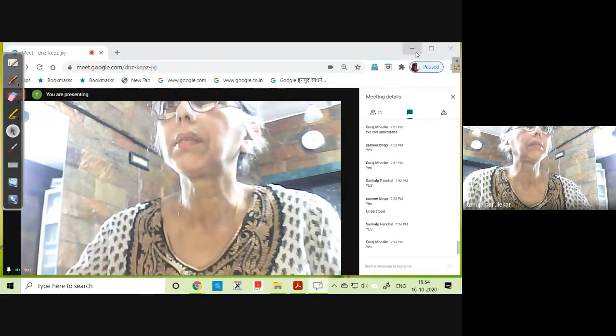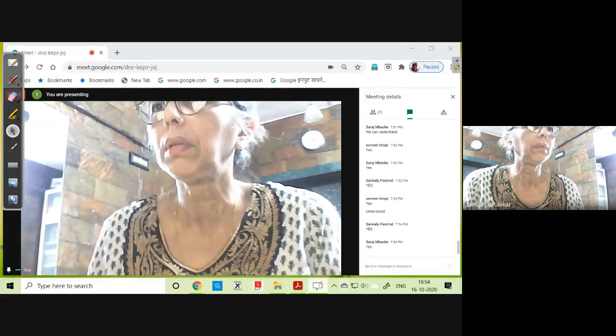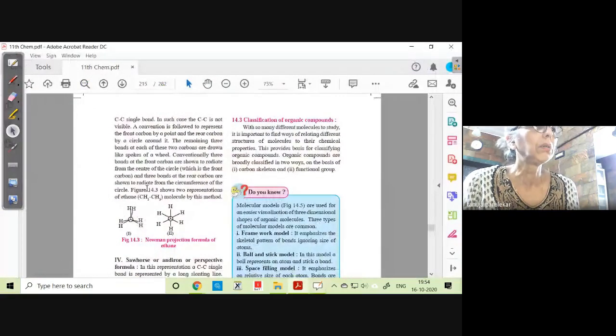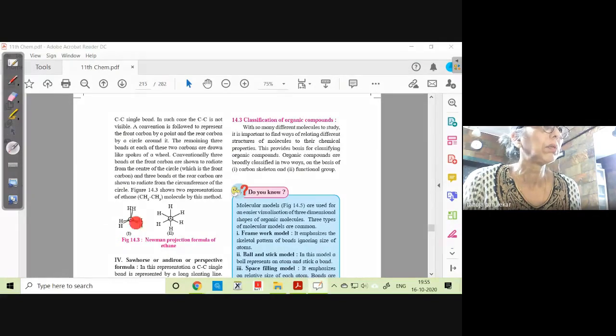Let me just go back to the chapter. Fine. So here, see, in such cases, the carbon-carbon bond is not visible. A convention is followed to represent the front carbon by a point. So this is a point. And the rear carbon by a circle. The remaining 3 bonds at each of these 2 carbons are drawn like spokes of a wheel.